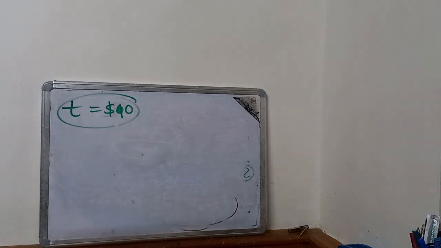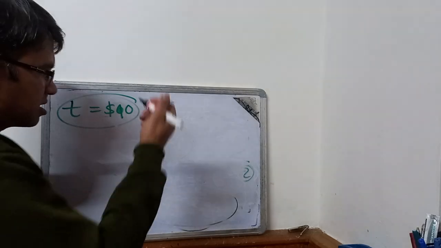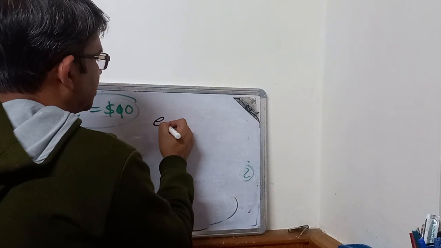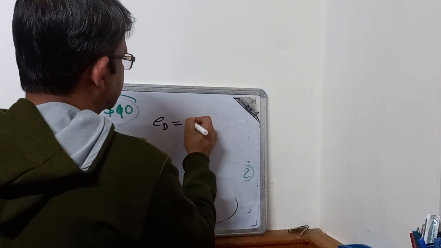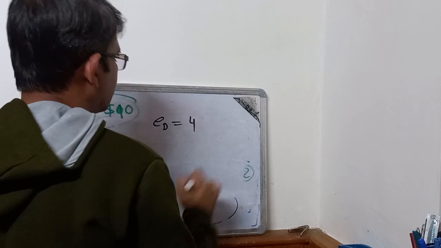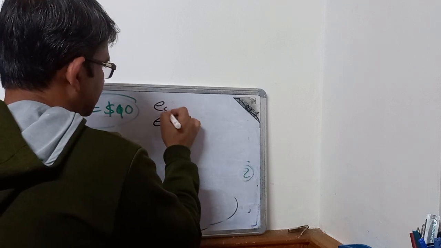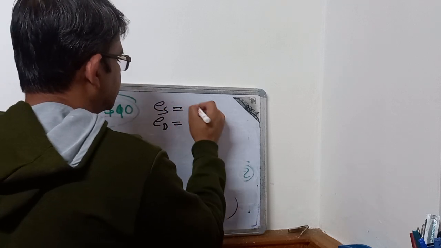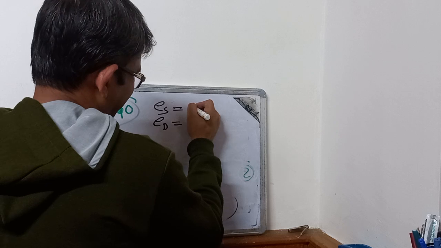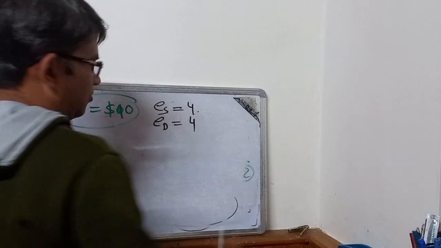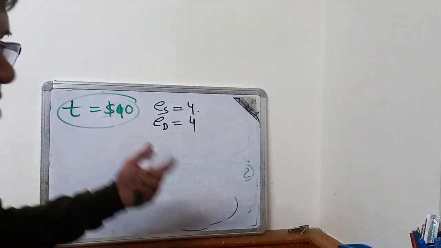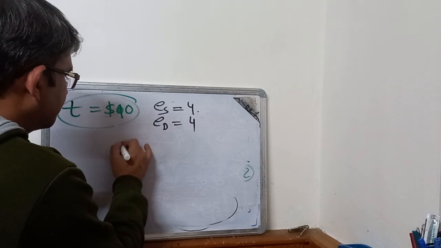Now, let us consider a situation in which price elasticity of demand is 4 and price elasticity of supply is also 4. So what will be the value of delta P?